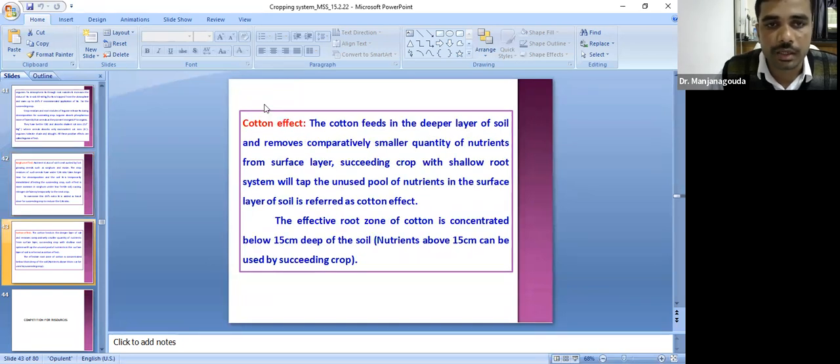And the cotton effect. Cotton effect means the cotton feeds on the nutrients from the deeper layer of the soil, and the surface layer remains unutilized. To utilize this, we can take any short duration crops for effective utilization of these nutrients, and also moisture and growth requirements. That is called the cotton effect.